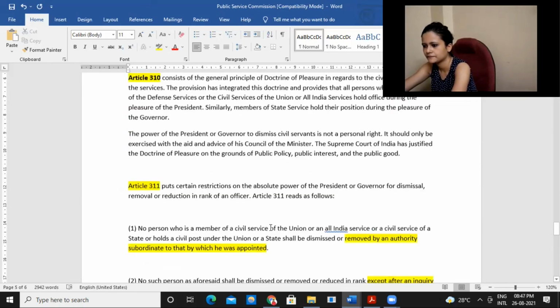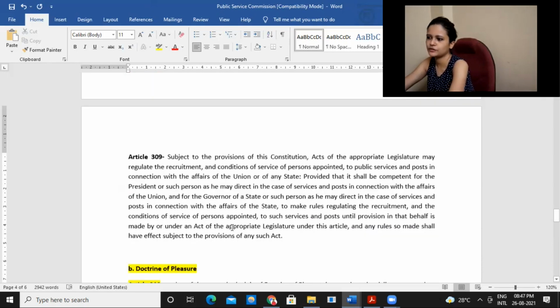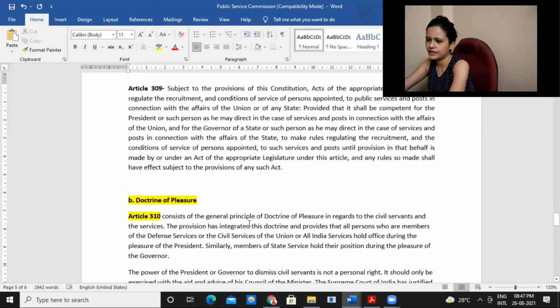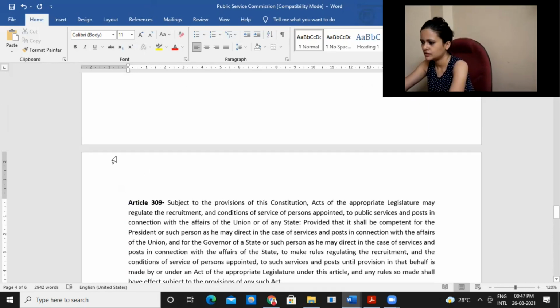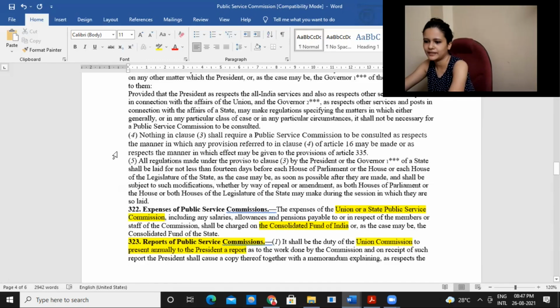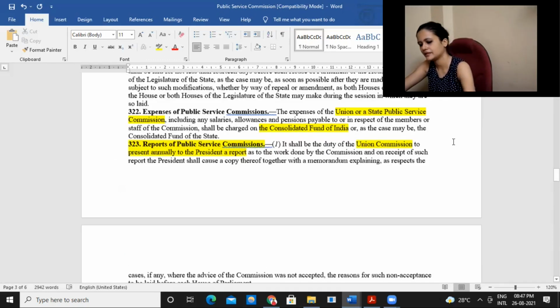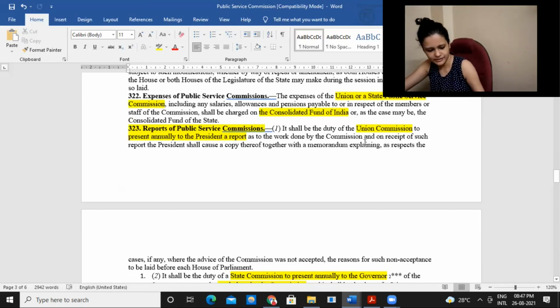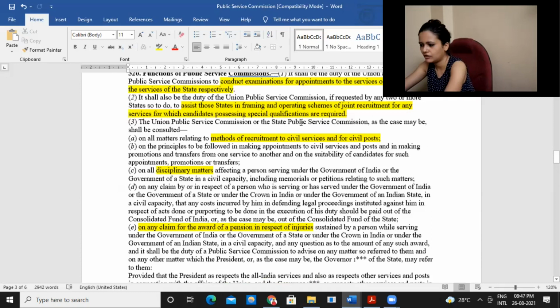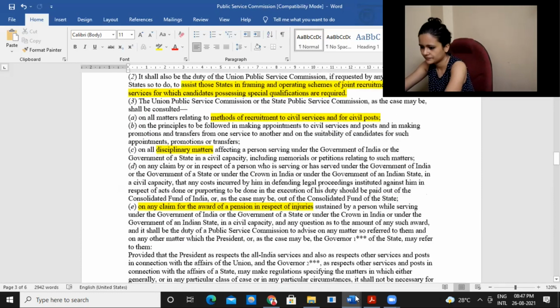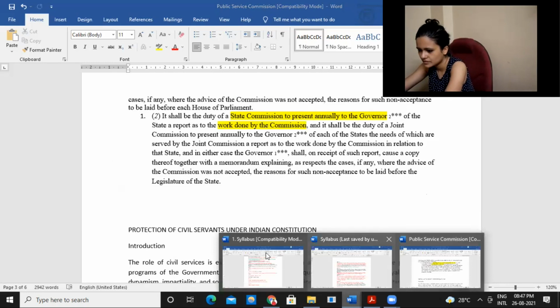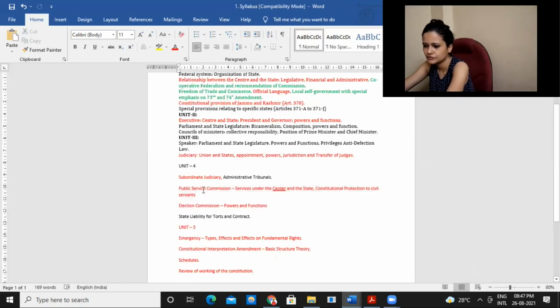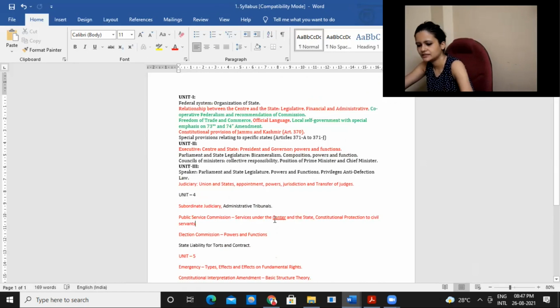Yeah. So these are the protections which are given to civil servants. Then the doctrine of pleasure, and also the general provisions with regard to having a public service commission, right? So this highlighted part is important. Otherwise, there may be too many sections. All the sections are not important. Yeah, so this is from your unit 4: Public Service Commission, services under center and state, constitutional protections with regard to civil service. Is this part clear?